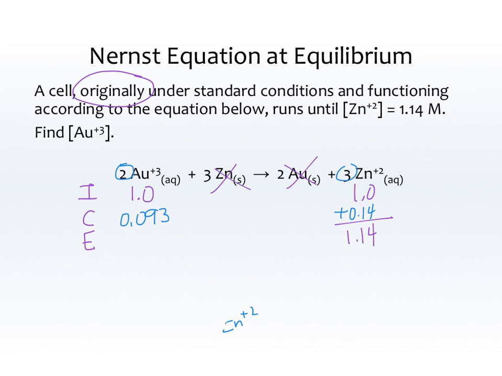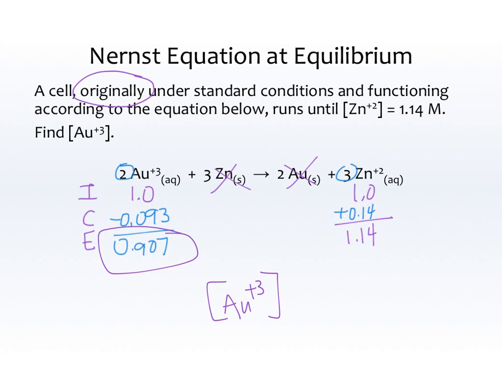Now, since that is a reactant, then that's going to be a negative, just like products are positive. So 1 minus 0.093 is 0.907. And that's it. That's our answer. They're asking us for the concentration of Au plus 3, and it is 0.907.